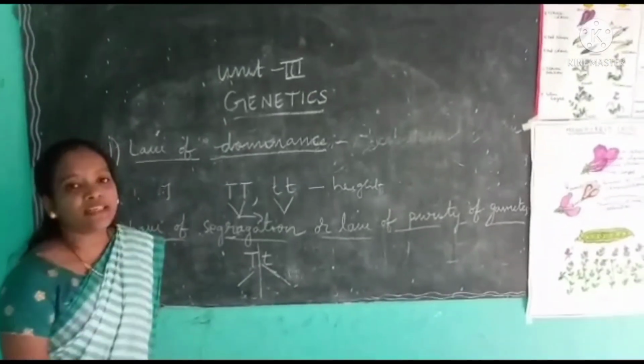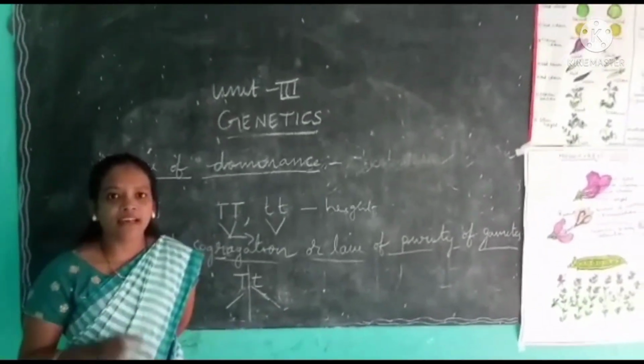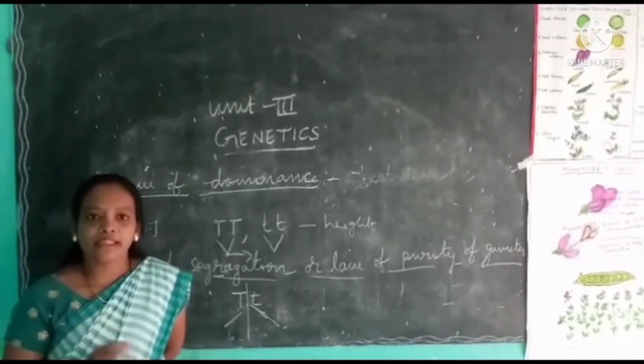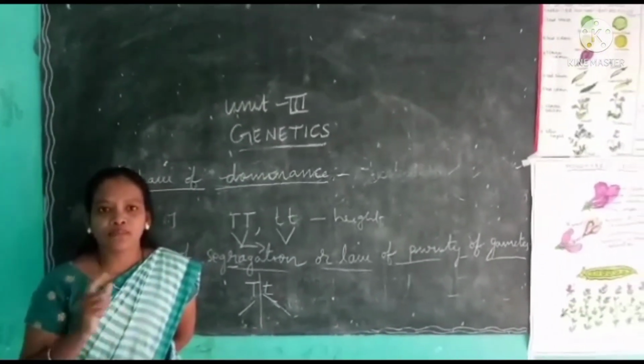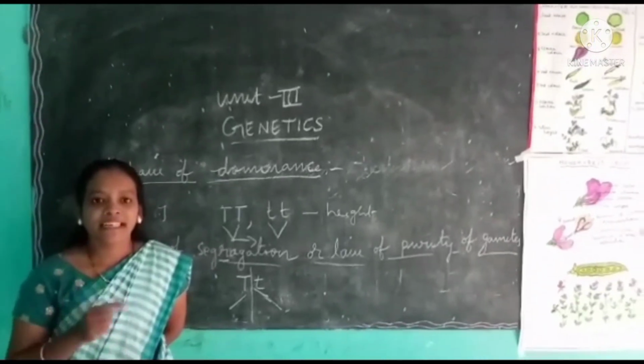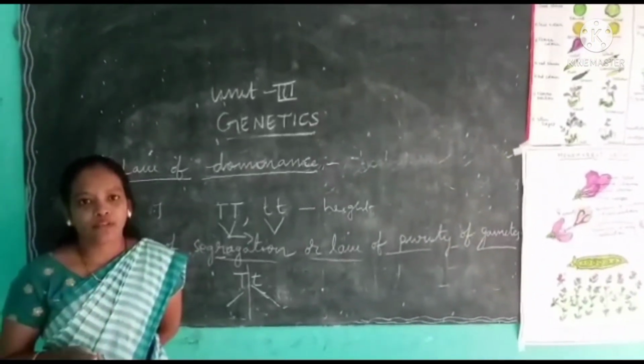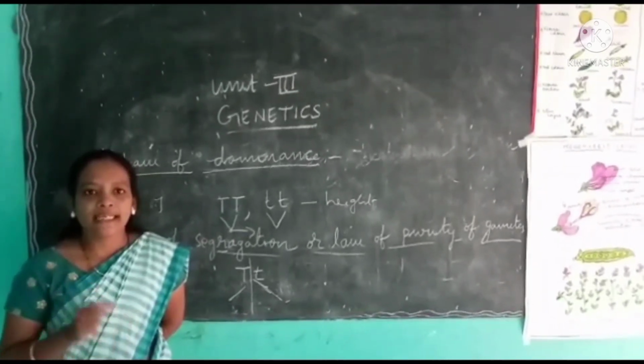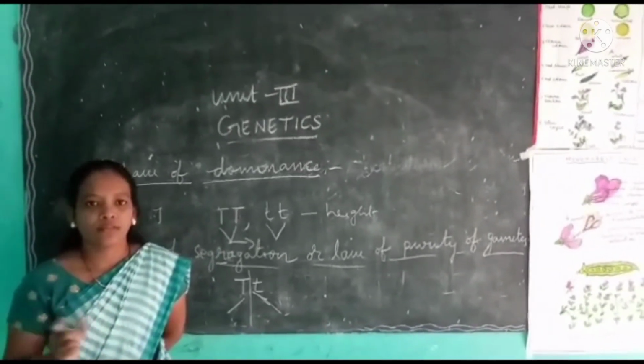So dear students, in today's class I have discussed Mendel's experiments, inheritance of one gene, that is monohybrid cross, test cross and back cross. Okay, in the next class I will explain what is dihybrid cross. Thank you.